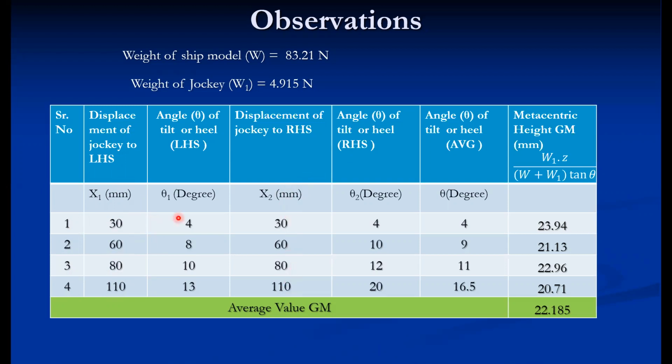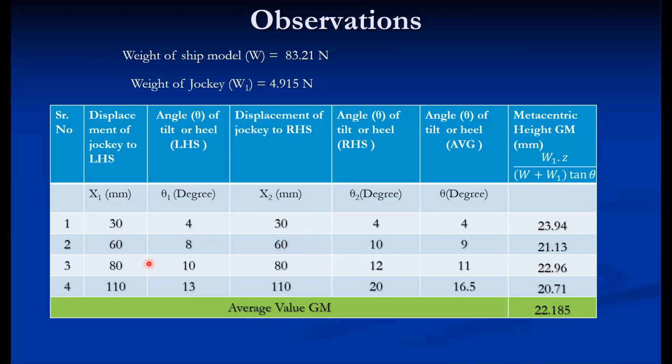Now we measure the angle at the respective distances. For example, at 30 mm from the left side toward the center, the ship tilts at an angle of 4 degrees. The angle increases as the distance from the center increases, so obviously the moment increases. This is the angle on the LHS side, which we can call the angle of heel or angle of tilt. Similarly, we can measure the angle of heel on the RHS side for the same distances.